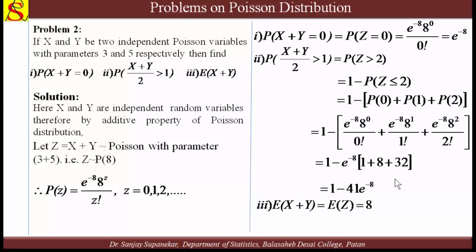Now the third is the expectation of x plus y. Expectation of x plus y is nothing but z. So the expectation of z means lambda, and what is the parameter of z? 8. So the mean of z is 8, or we can calculate in this way also. The expectation of x plus y is nothing but expectation of x plus expectation of y, means 3 plus 5 is equal to 8. Anyway, we have to calculate the expected value of z, means the expected value of x plus y. Okay, this is one another problem.